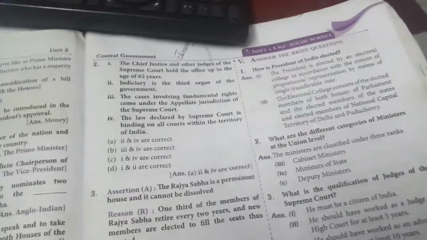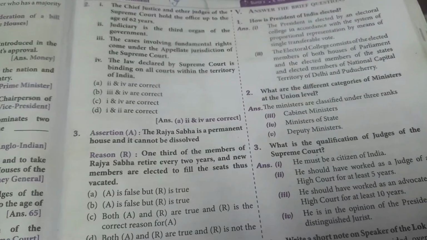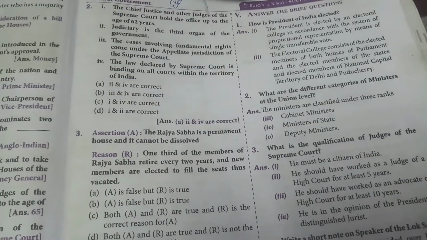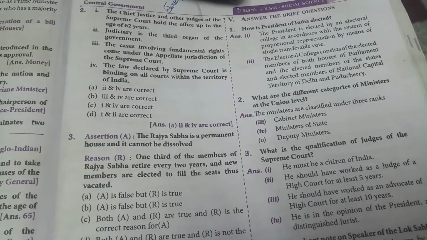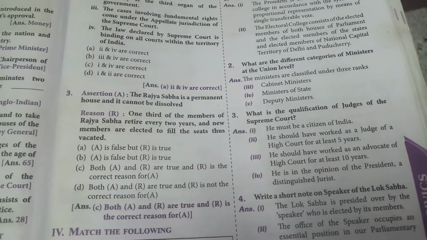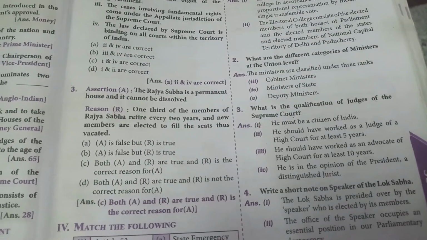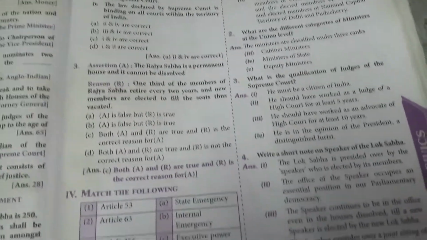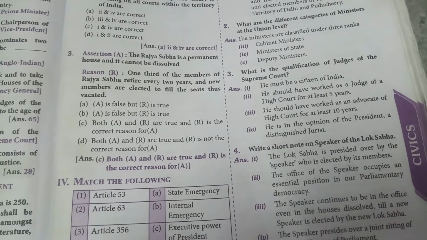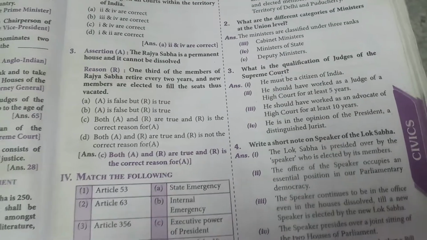Next we are going to discuss the brief answer questions. So the first one, how is the President of India elected? So you have 2 points given, you have to write them. And second one, what are the different categories of ministers at the Union level? So 3 important categories, you will need to write. And third one, what is the qualification of the judges of the Supreme Court? One judge is selected from the Supreme Court. What is the qualification needed for the judge?